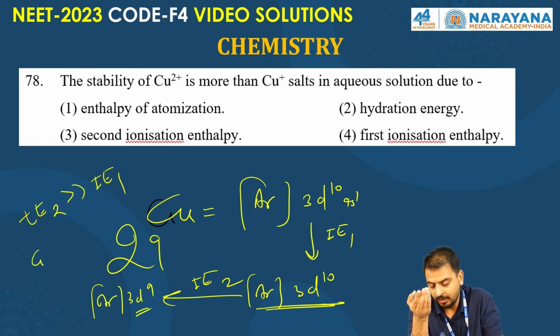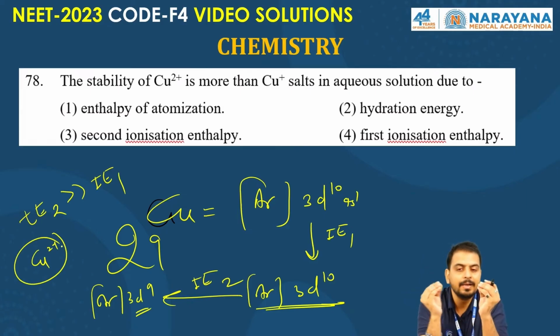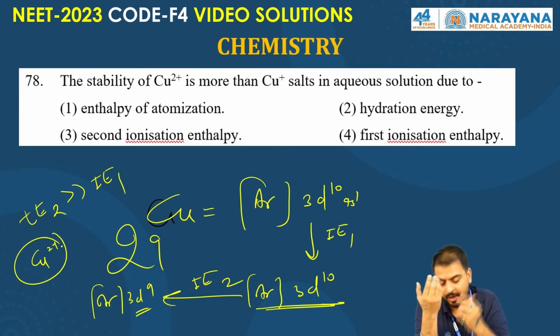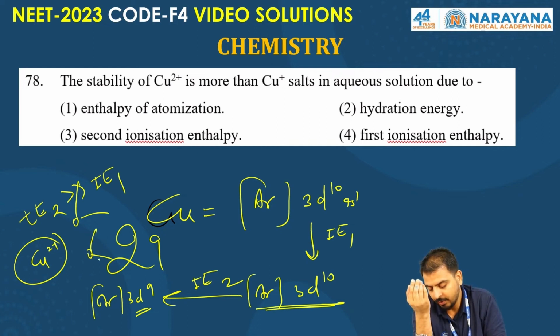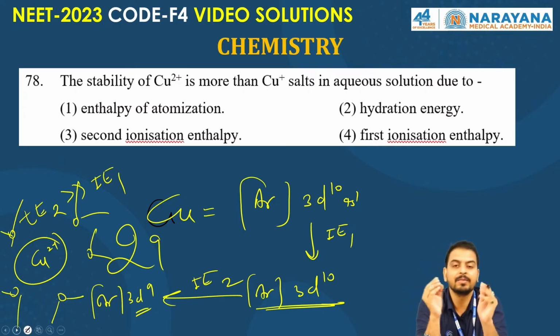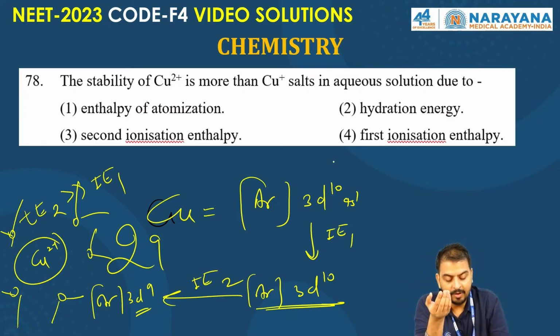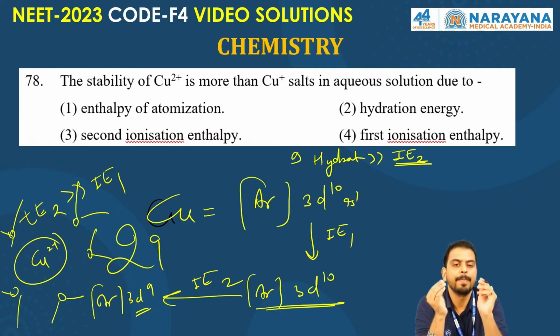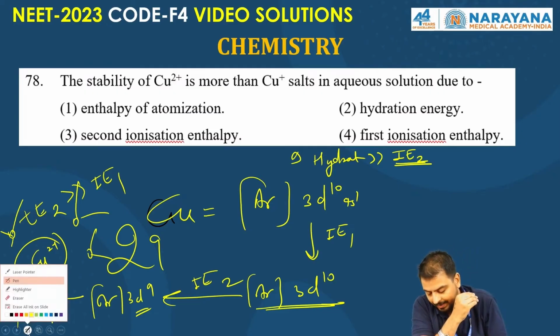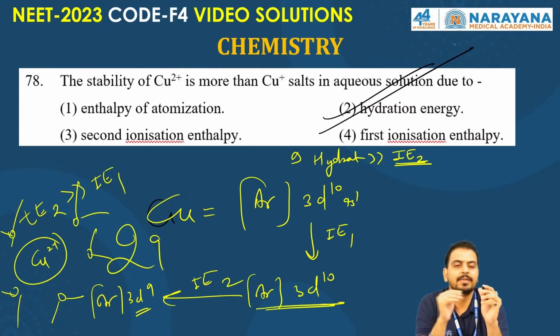But still, because of the smaller size of the dication and the higher charge, more water molecules will be accommodated. So enthalpy of hydration will be more, and enthalpy of hydration will overcome the I2. That's why the stability of Cu2+ is more than Cu+ salts in aqueous solution, due to the hydration energy. The correct answer is the hydration energy. I hope it's clear to all of you.